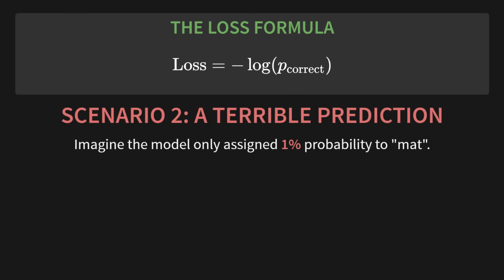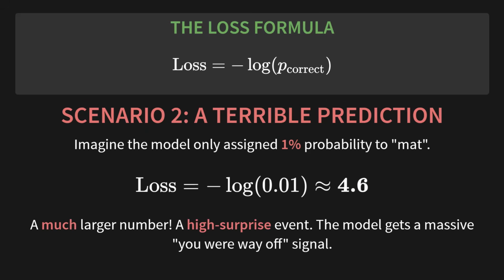Now let's look at scenario 2. A terrible prediction. Imagine the model was way off and only assigned a 1% probability to Matt. The loss would be the negative log of 0.01, which comes out to about 4.6. That's a much larger number. It's a high surprise event. Now the model gets a massive, you were way off signal.